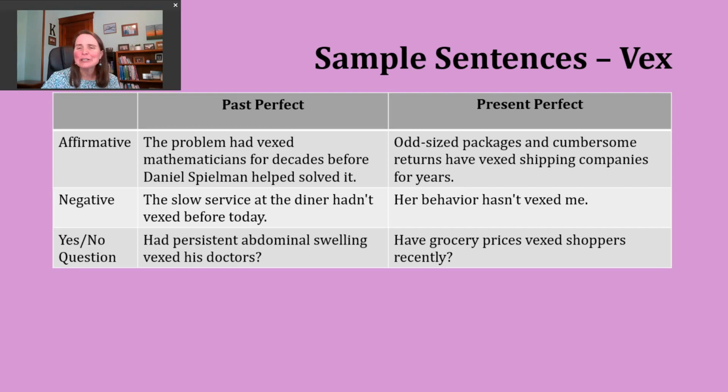Finally, let's take a look at making a yes or no question in the present perfect. To do this, you want to start with either have or has. Whichever form matches your subject, that subject comes next. Then use the participle form of our verb. Here's the last example. Have grocery prices vexed shoppers recently?